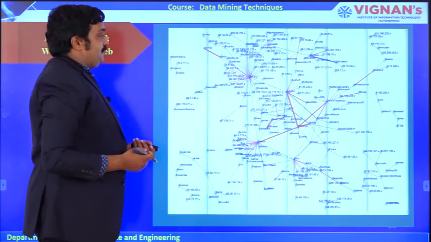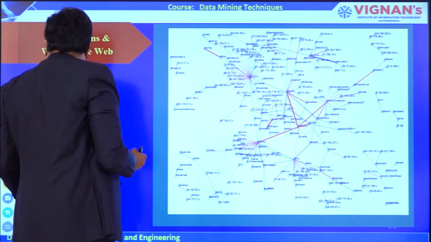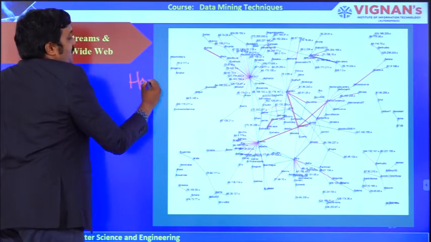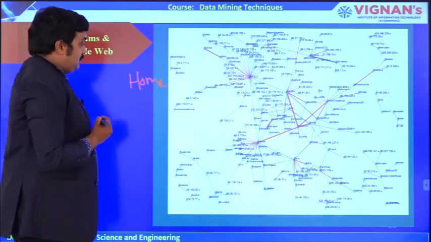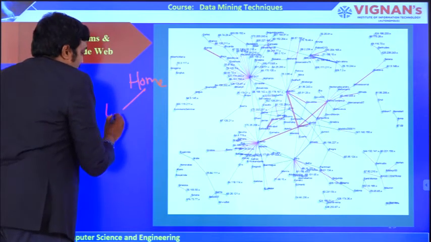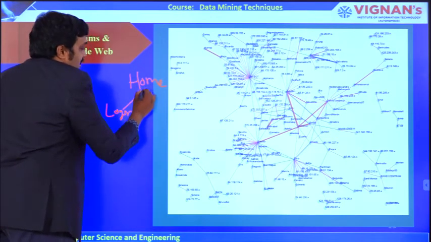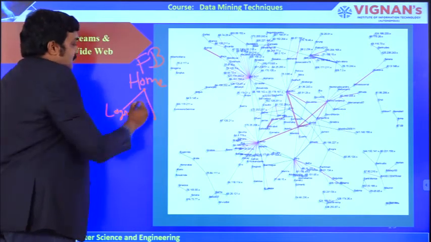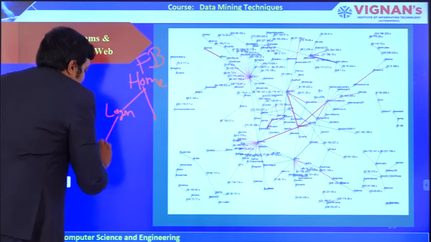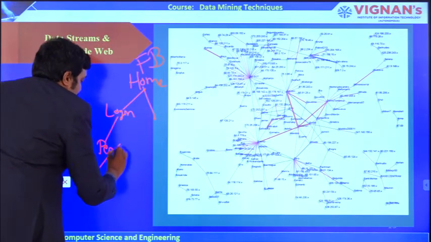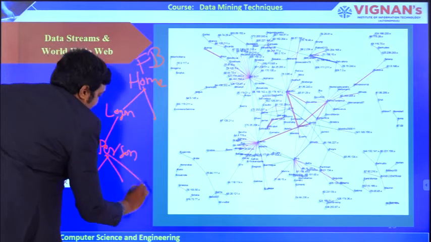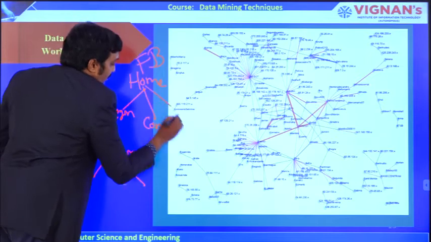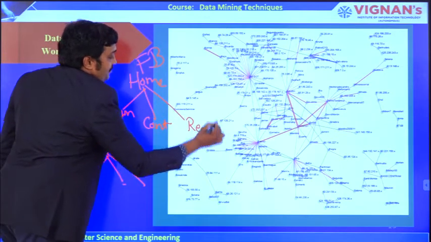Another is the World Wide Web. Nowadays everyone is using the internet. Suppose I take a simple example, the home page. There is a login page in some website, suppose Facebook. I am taking Facebook as a home page. I open the facebook.com login page, then from the login page go to the personal page. Under personal, you can go for chatting or any kind of settings, a lot of things. Or contact, or registration, new registration, sign up.